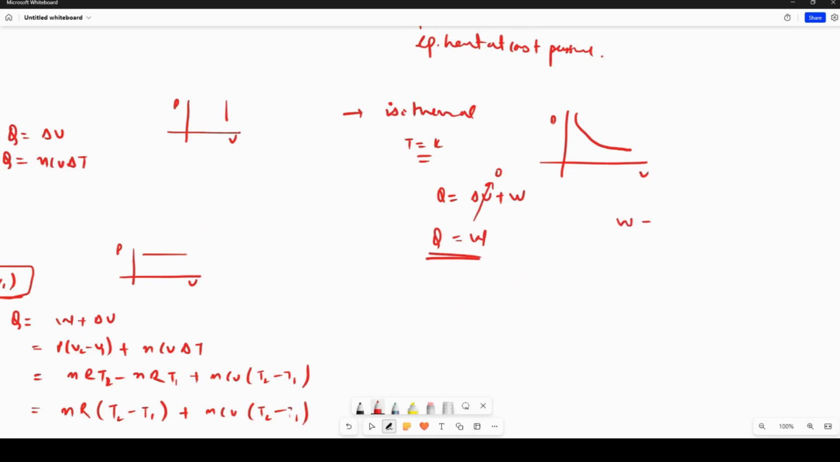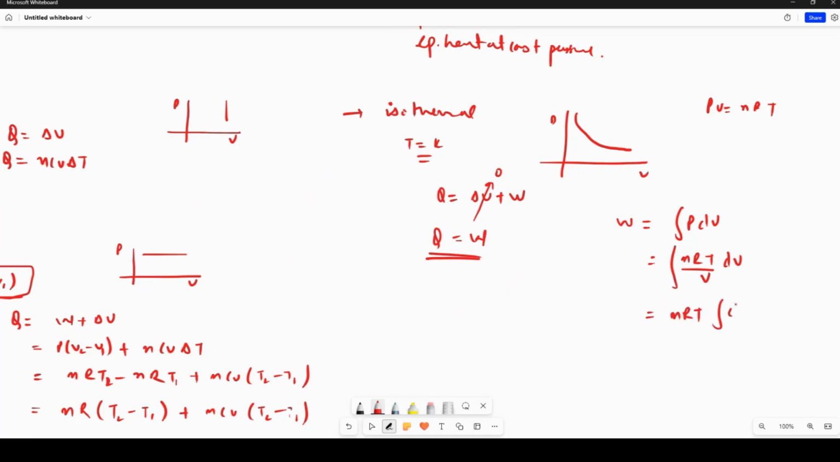Now what is W? W is integration of PdV. You can write PV equal to nRT, because temperature is constant. So I can write pressure is equal to nRT by V. So this can be written as the integration of nRT by V dV. Because temperature is constant, R is constant and n is constant, you can take this out from the integration sign.